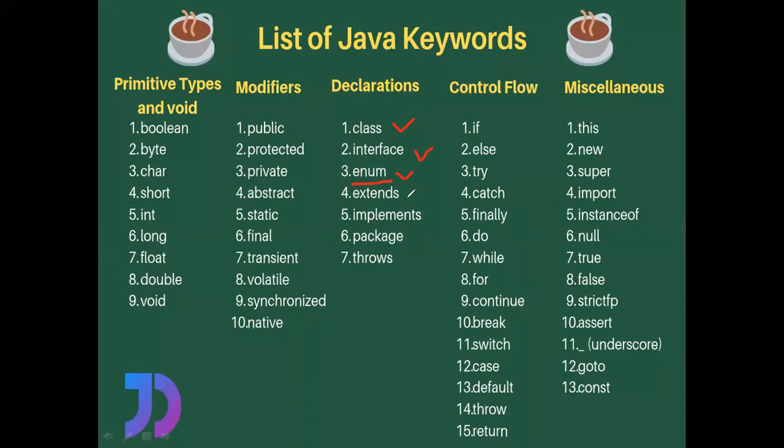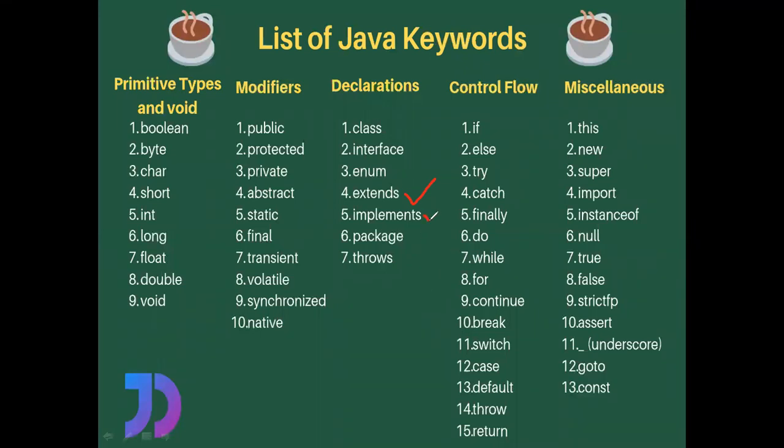And then coming to the next keyword, extends, right? This extends keyword is used for inheritance, right? We have already seen this in the previous examples. So for example, there is a class A and there is a class B. If we want to use the properties of class A in class B, then we declare class B extends class A, which means all the properties of A will be used in B. So in order to inherit one class into another class, we are going to use this extends keyword.